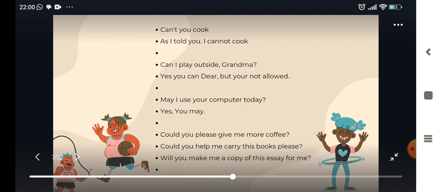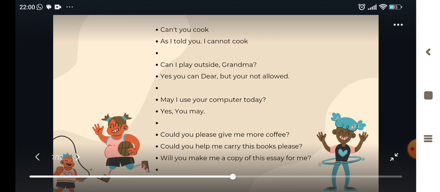So we can use "can I" in this case for a request, because it is formal. "May I use your computer today?" "Yes, you may." In this case, maybe you are talking with your boss, about something important, or maybe with a person that you don't know. So when we use "may I," it is more formal and polite.